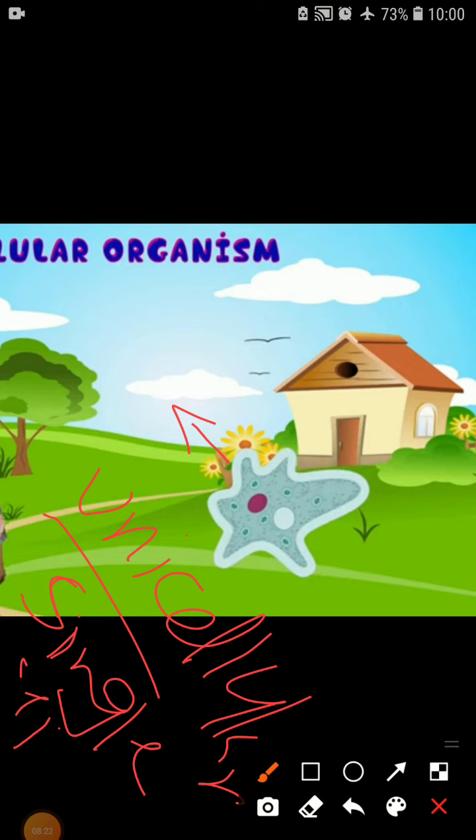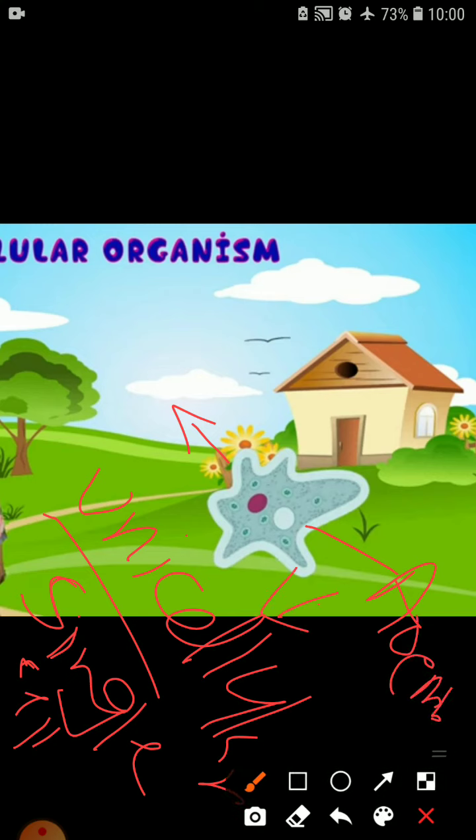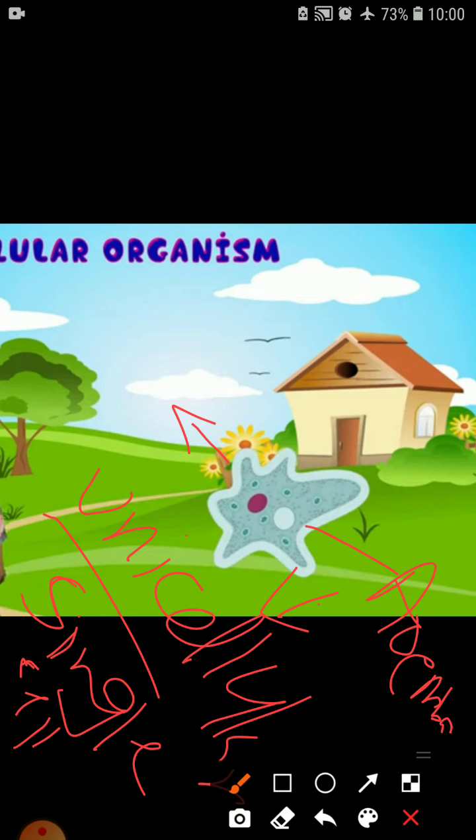So these types of organisms are named as unicellular. Clear? So we can say amoeba or hydrilla are unicellular organisms in which all functions are completed by the single cell. That is why these types of organisms are known as unicellular.